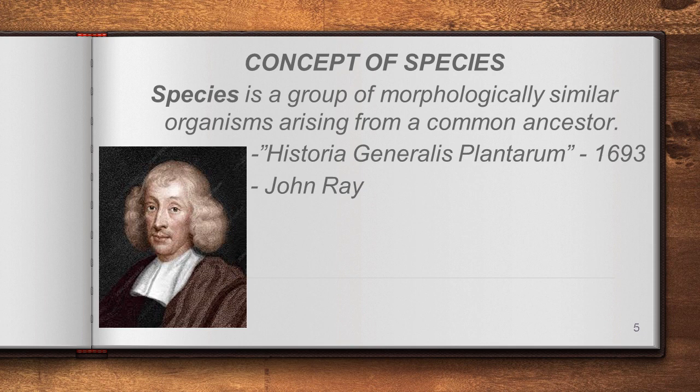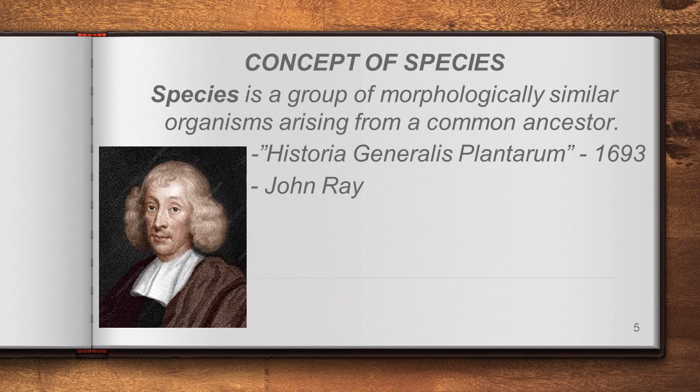This term was given by John Ray in the year 1693 in his book Historia Generalis Plantarum. Now let us see what he said. He said species is a group of morphologically similar organisms arising from a same or common ancestor.